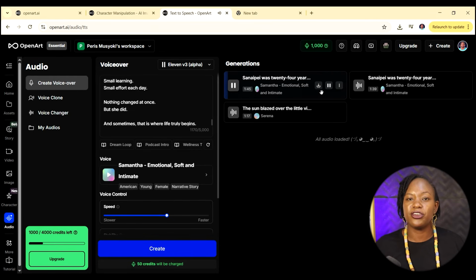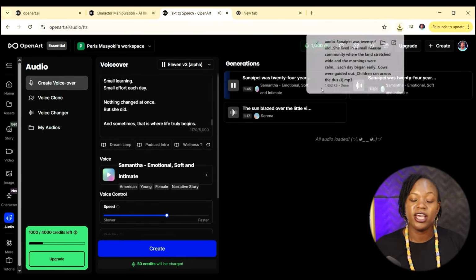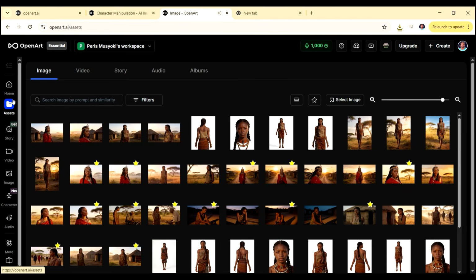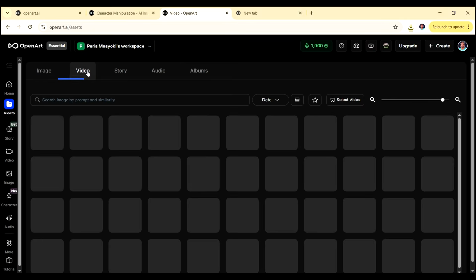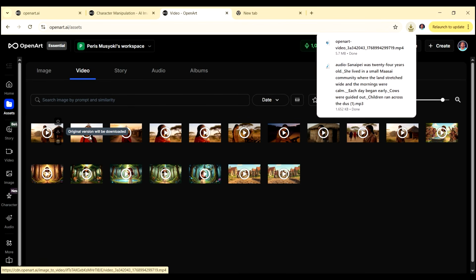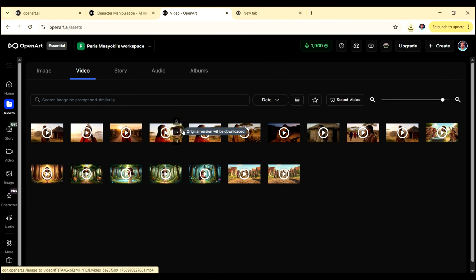So once you're done with generating the voiceover, you just download it. And by the way, we also need to download all the videos that we created. So just go to assets here. This is going to have the videos that you created and also the images. Okay, so for every video that you need to use, you just click on download there. So I'm going to ensure that I download all the ones that I want to use.